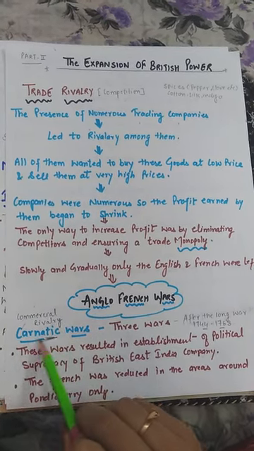What happened next? After the death of Aurangzeb, the Mughal Empire became weak. Taking this advantage, companies started their operations in Bengal. Bengal was the richest of the Indian provinces, and in 1717 the Britishers succeeded in obtaining a right which was going to give them huge profit.